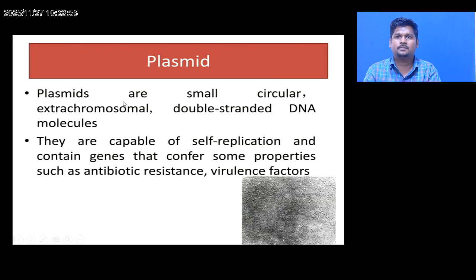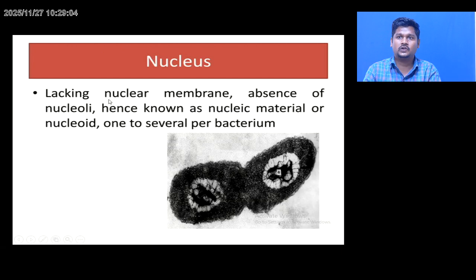The plasmids. Plasmids are small circular DNA. This is the extrachromosomal DNA. Double stranded DNA is also present in the bacteria. Nucleus. Lacking a nuclear membrane, only a nuclear region is present in the bacterial cells. The nucleolus is absent in the bacteria.